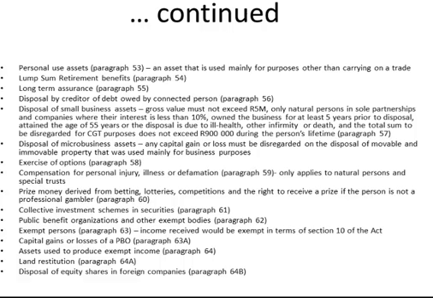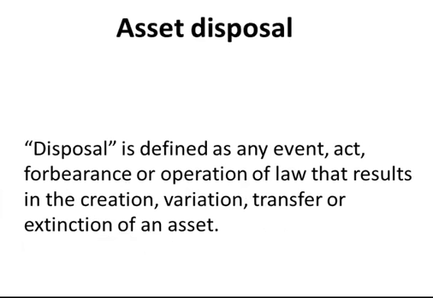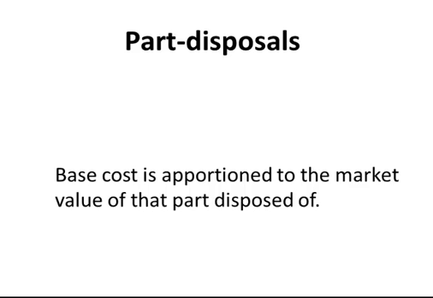Collective investment schemes in securities, public benefit organizations and other exempt bodies, exempt persons, capital gains or losses of a public benefit organization, assets used to produce exempt income, land restitution, and disposal of equity shares in foreign companies. Asset disposal: they go on to define the word disposal, which is an event, act, forbearance, or operation of law that results in the creation, variation, transfer, or extinction of an asset.